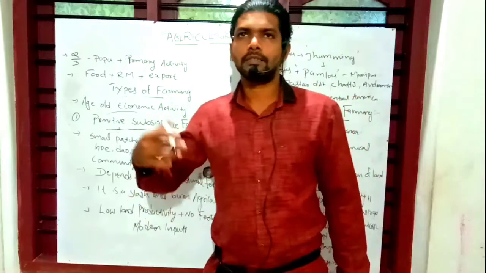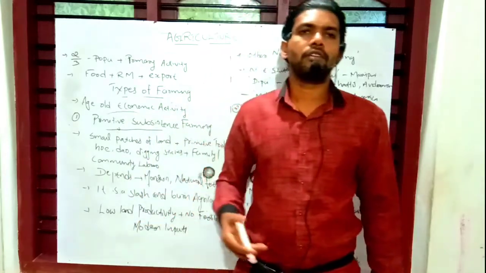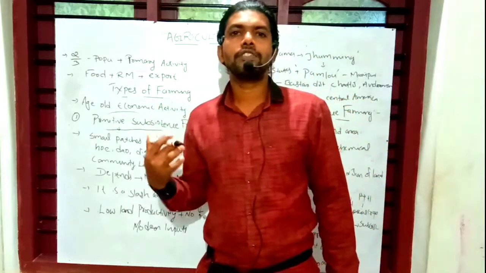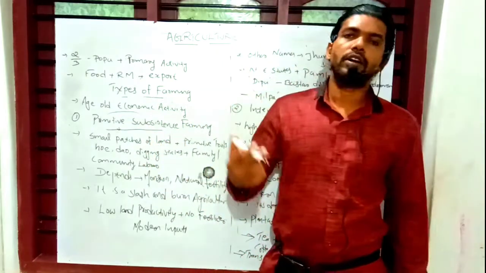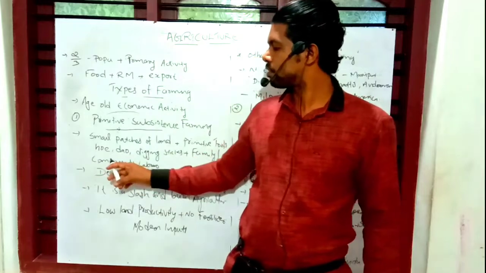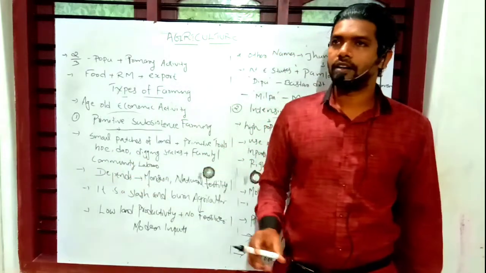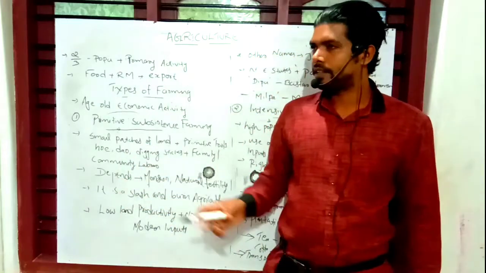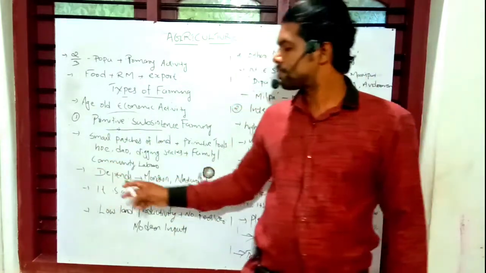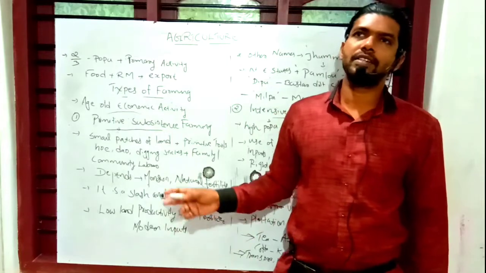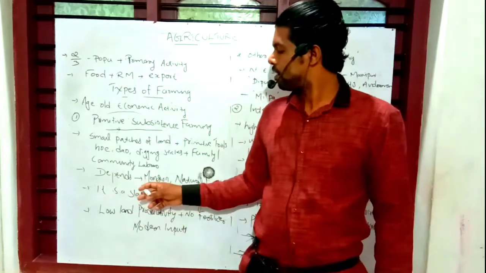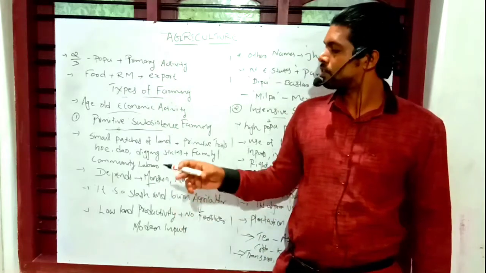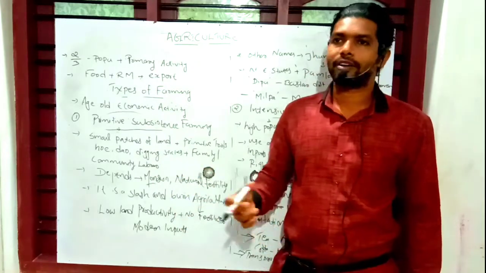So once again, under primitive subsistence farming, small patches of land are prepared for cultivation, and the farmers use primitive tools, not modern tools. Primitive tools such as the hoe, the dao, and digging sticks, and family and community members are the laborers. This primitive system depends upon the monsoon for irrigation, and on the natural fertility of the soil for productivity.